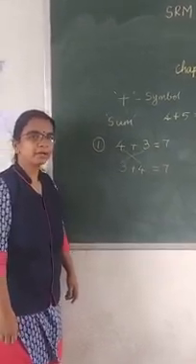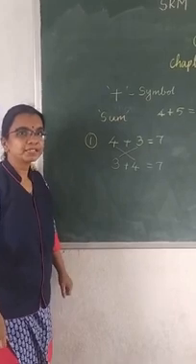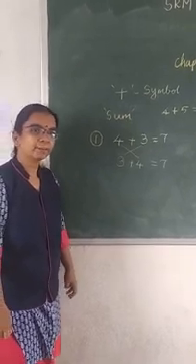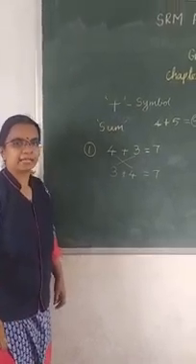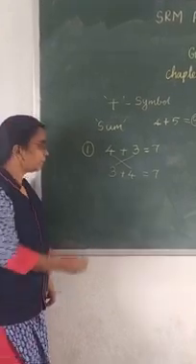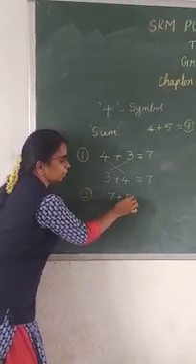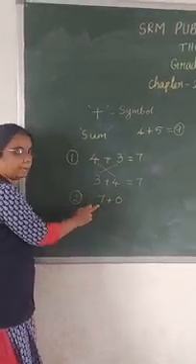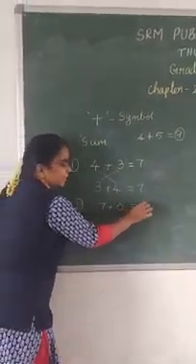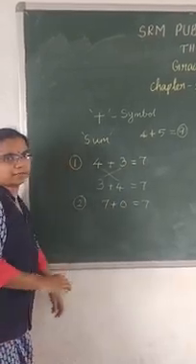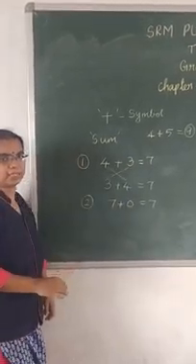What is the second point? Yes, 0. 0 added with any number, you will get the same number as the answer. What is the meaning of that? See here. 7 plus 0. 0 added with any number, you will get the same number. 7 is the answer. That is the second point.